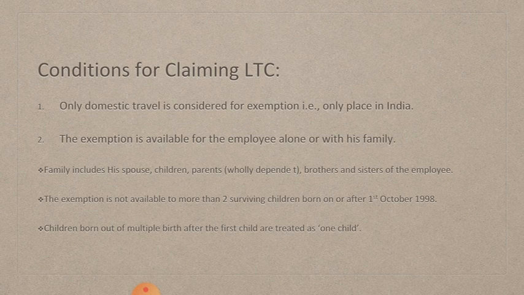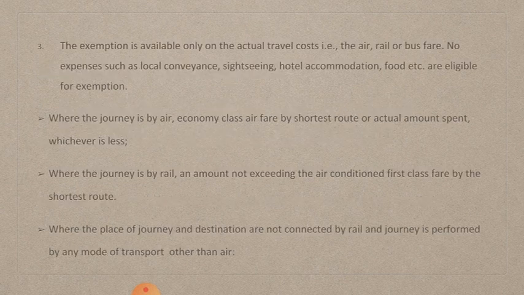If after the first child, if twins are born, the twins are considered as one child for claiming deduction or for claiming expenses under this section.